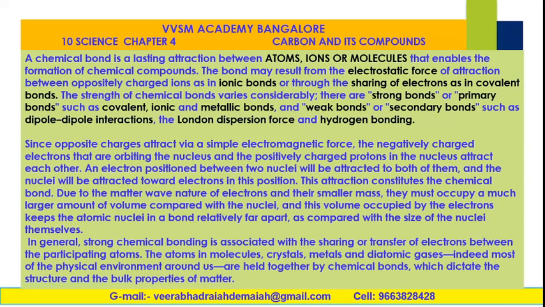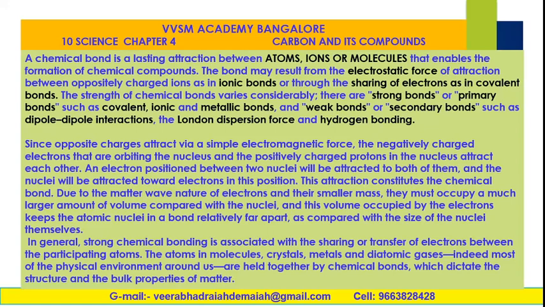There are strong bonds or primary bonds, such as covalent, ionic and metallic bonds. Other weak bonds are secondary bonds, such as dipole-dipole interactions, the London dispersion force and hydrogen bonding.